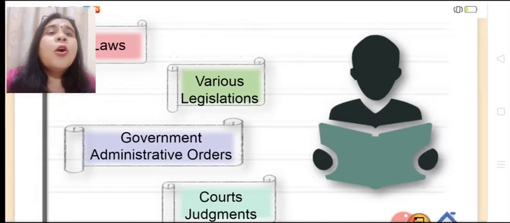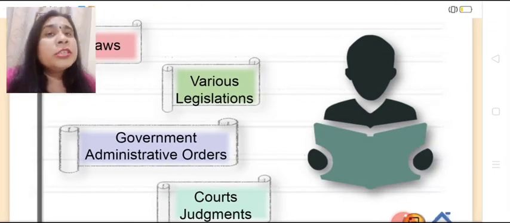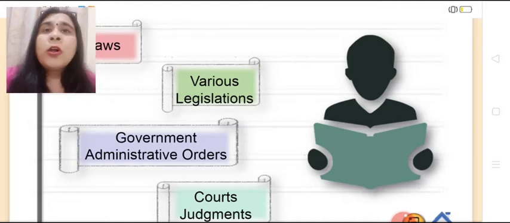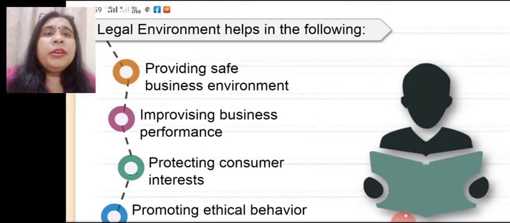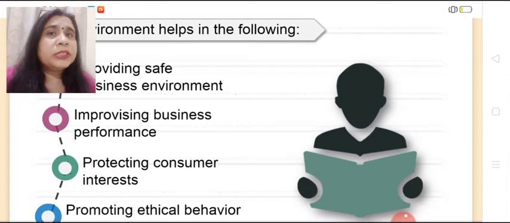This includes all the laws, all the legislations, all the government administrative orders and all the judgments passed by the courts.